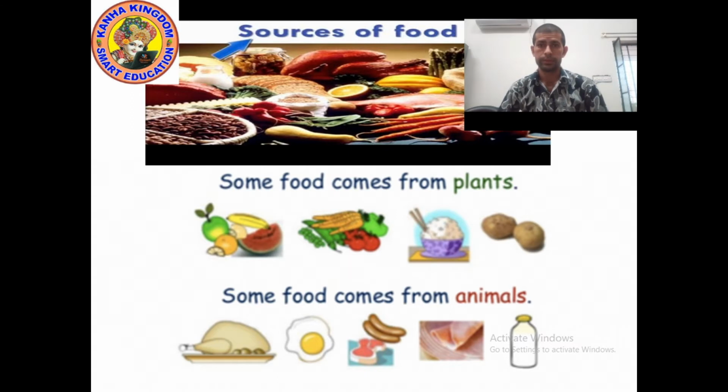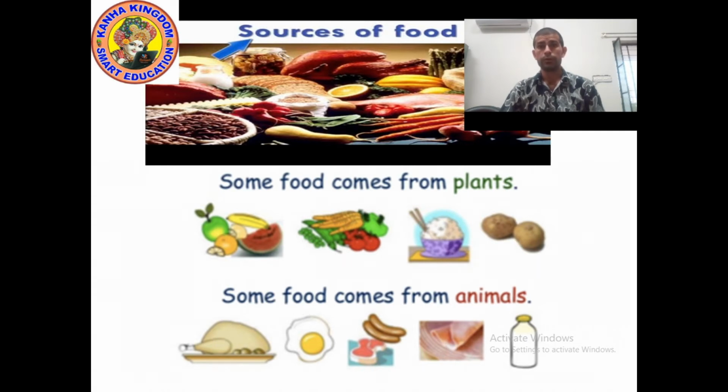Okay kids, the next topic is sources of food. What are the sources of food? There are two sources of food. If I ask you from where do we get the food, what will you reply? We get the food from plants and animals.